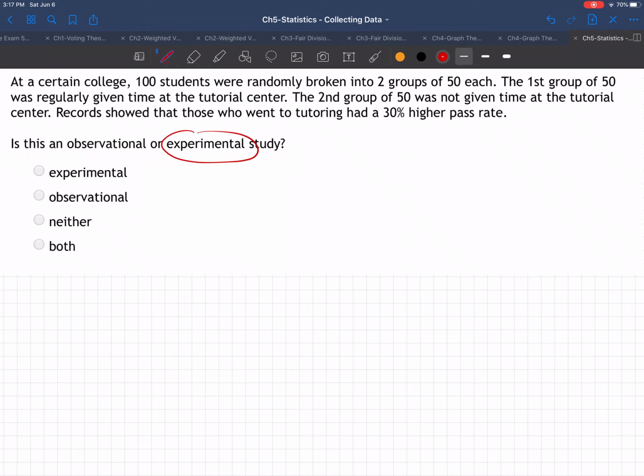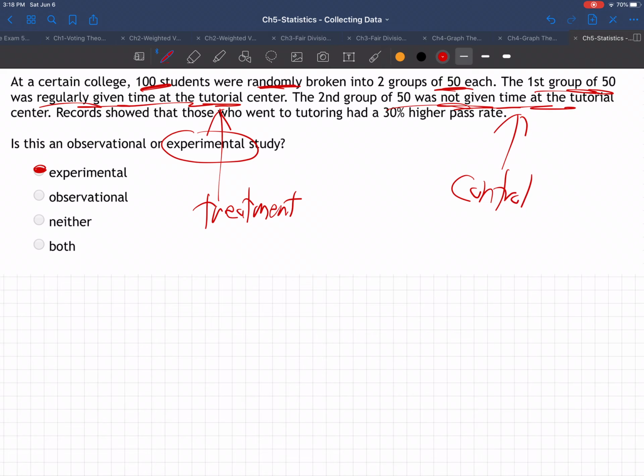Now this one's experimental because we broke it into two groups, right? We took the 100 students at random and broke them into two groups of 50. The first group was given tutoring. That's the treatment group. The treatment was the tutoring. The second group, no tutoring. That's the control group. So we're trying to compare, right?